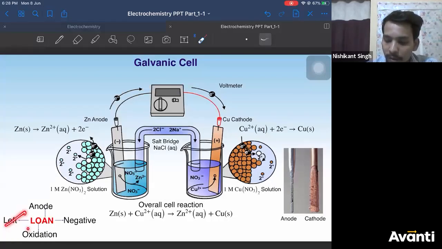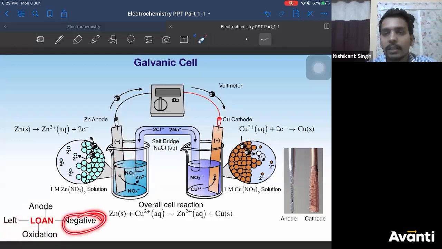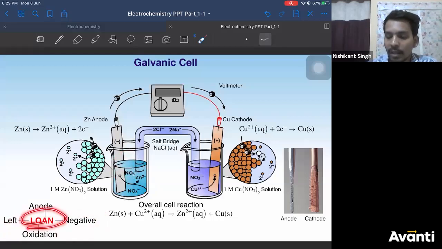On the left side you have oxidation. Left side oxidation, right? And it is known as anode, and it is negatively charged. That is the meaning of the word. On the left side electrode oxidation happens and it is known as anode, and it is what charge? It is negative charge. So in one word you can remember. Atharv, Gaurav, I have answered your doubt. So guys, you can see the same thing has been mentioned here.